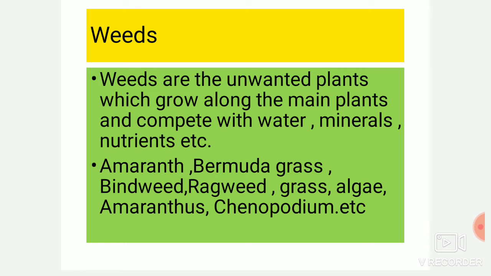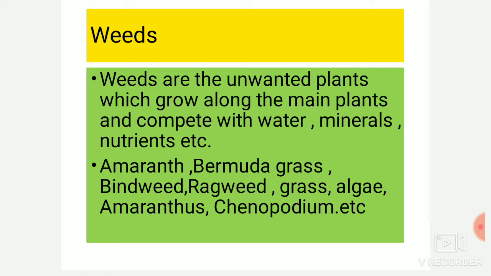In the previous class we discussed irrigation. Now today we will discuss weeds. These are the unwanted plants that grow along with the main plant and compete for the water, minerals and nutrients. So what happens due to this? The growth of the main plant decreases, or you can say it does not show full growth. These types of plants are termed as weeds and they grow on their own with the crops.